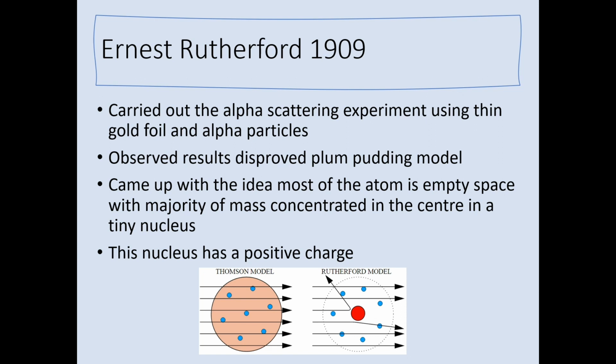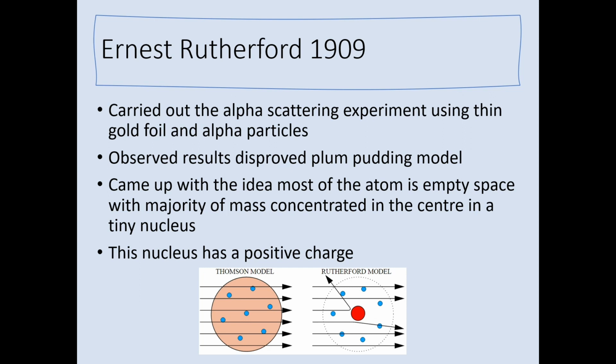Okay, so now we come on to Ernest Rutherford and his published work in 1909. Now, this is the part that a lot of you were really struggling on, and this is something that comes up in exams quite a lot, so it's really important that we understand what happened and the implications of the results of this experiment. So what he did was he got a very very thin piece of gold foil, and at that gold foil he fired a beam of alpha particles.